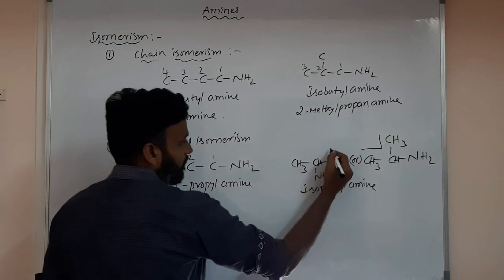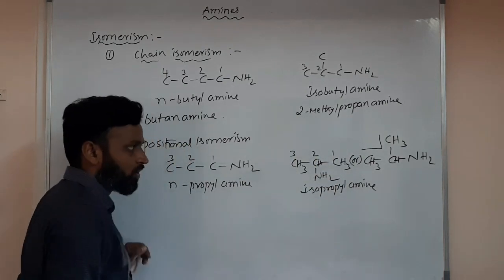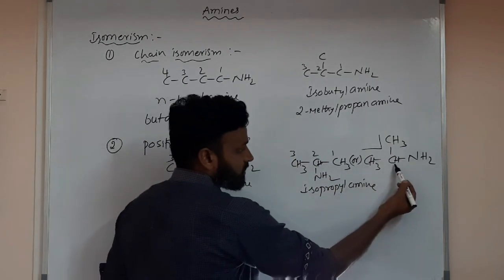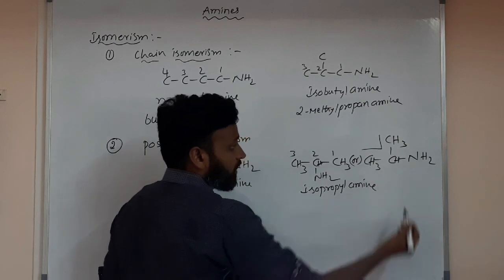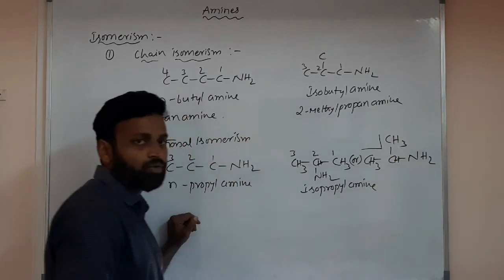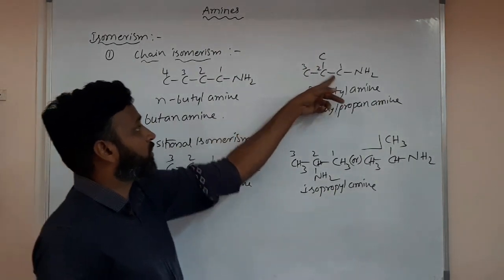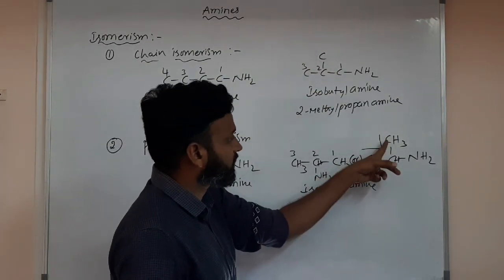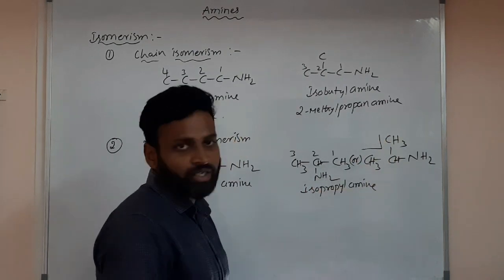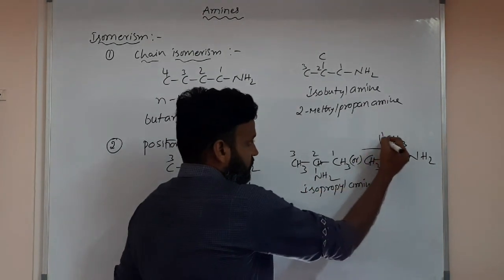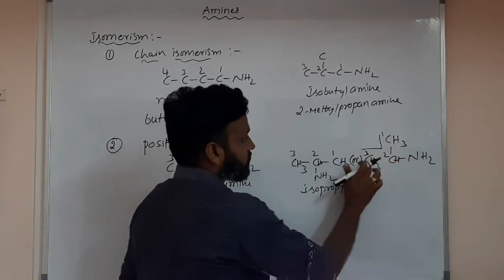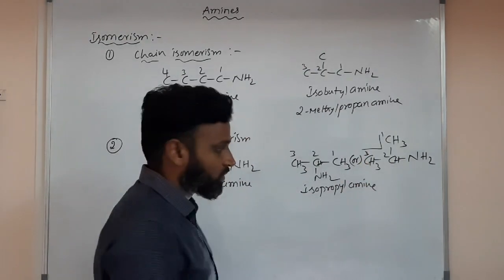Here it is the first position, but here it is the second position. Don't count it as 1, 2 with a 2-methyl; the long chain we have to take, not the branch. Why take a branch in the 4-carbon case? Because they are not in continuation, but here 1, 2, 3 are in continuation. You can number from either end, your choice.